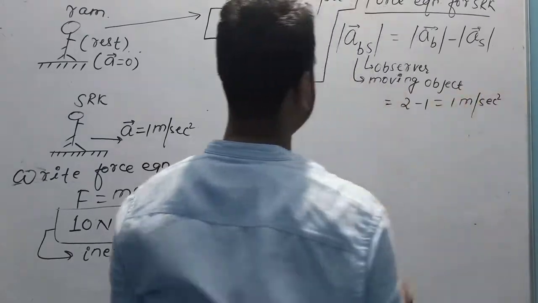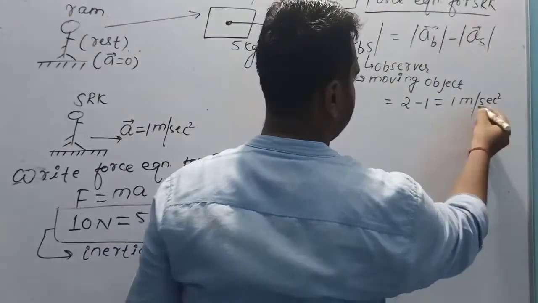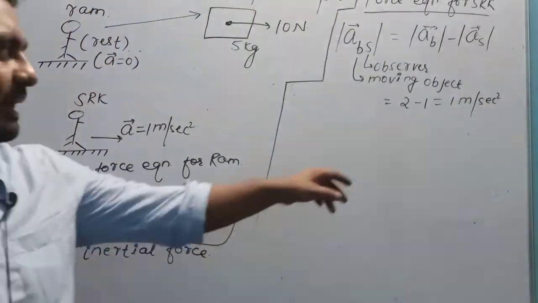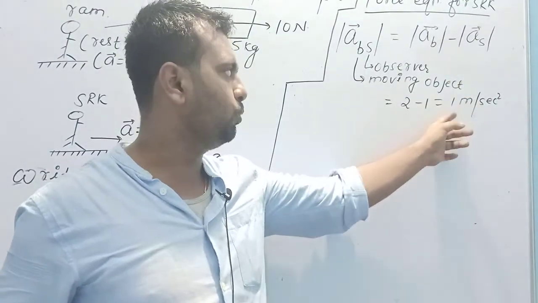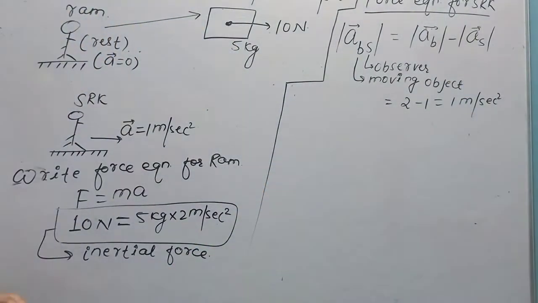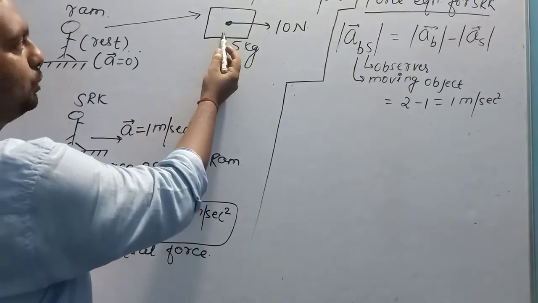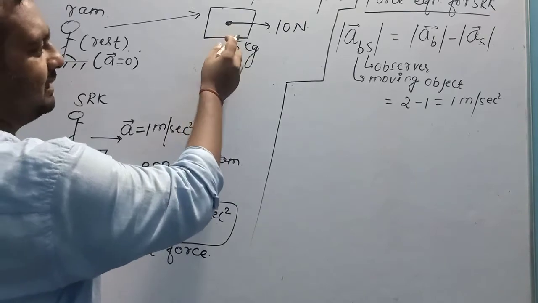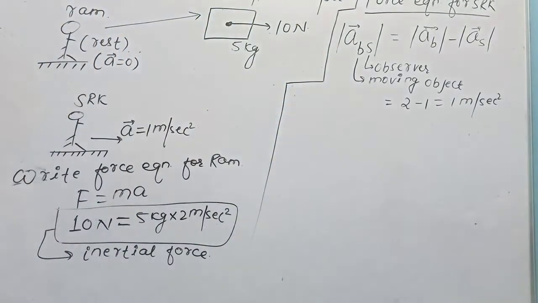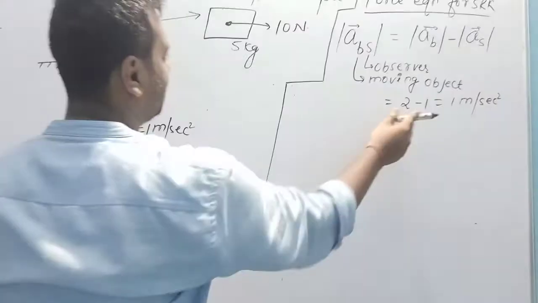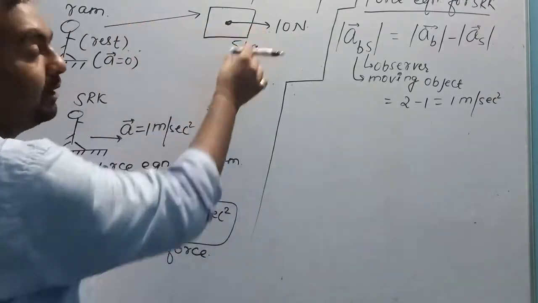So when SRK observes this block, he will get an acceleration of this block of 1 meter per second square, and hence here we are getting a plus sign, plus 1 meter per second square. So the block will appear to him to have an acceleration of 1 meter per second square towards right. A positive sign means the direction of acceleration of this block with respect to SRK is toward right.